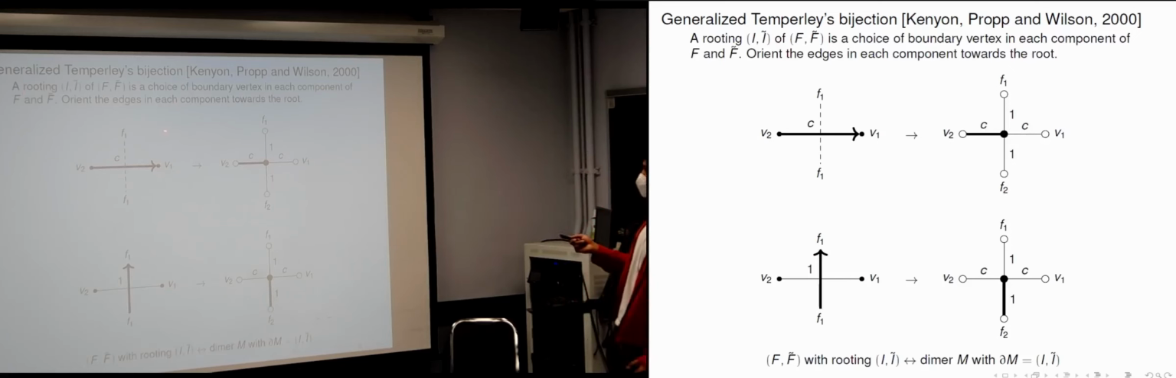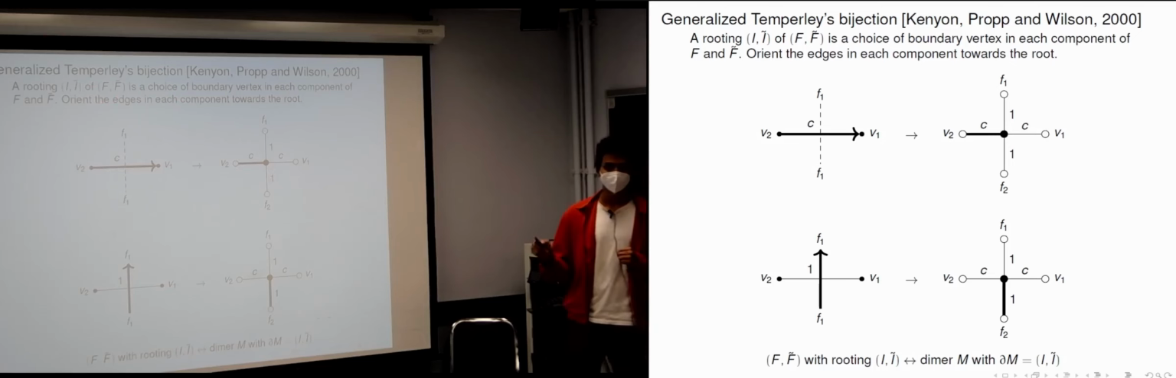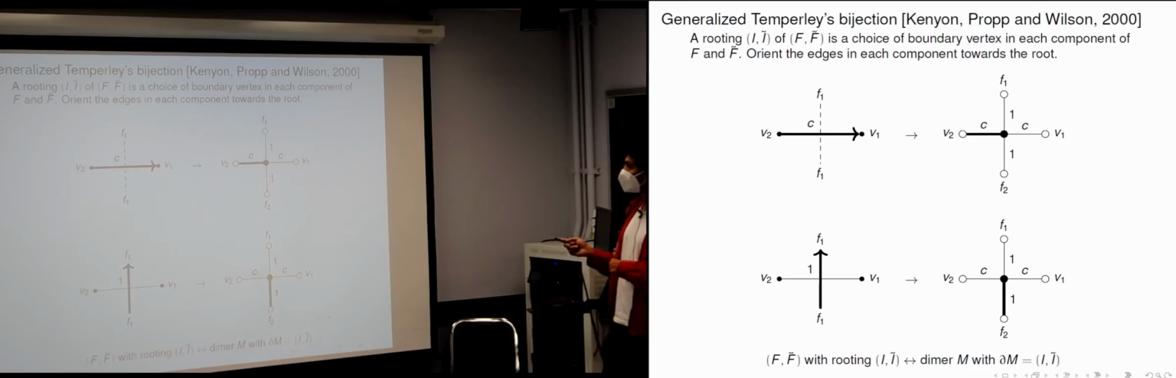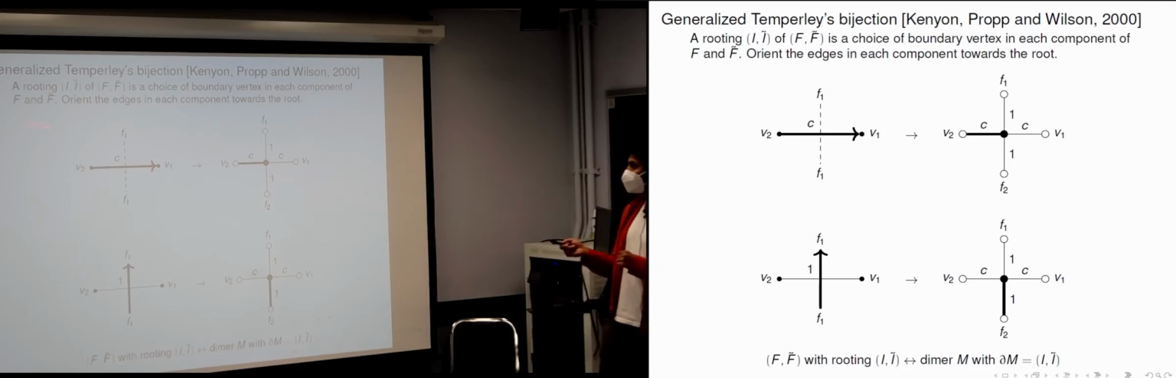So there's one more definition before we can get to the bijection. A routing of this pair of grove and dual grove is going to be a choice of boundary vertex in each component of F and each component of F tilde. So by definition of a grove, there must be at least one boundary vertex in each component, but there's possibly several of them, and this routing is a choice of one of them in each component. So once we choose these roots, you can orient all the edges in each connected component of the grove and each connected component of the dual grove towards the root. So now all the edges in your grove are oriented edges, so they're going to be arrows like this.